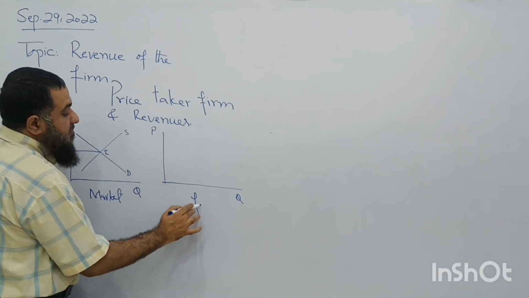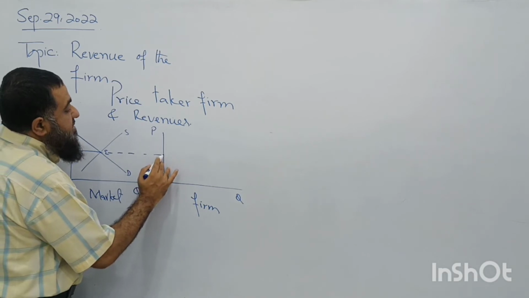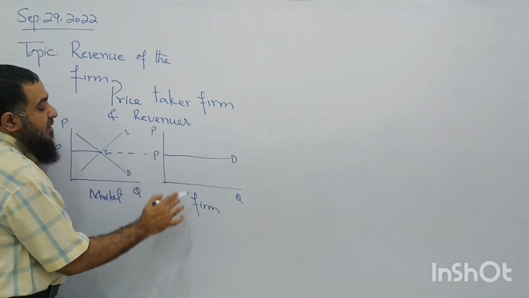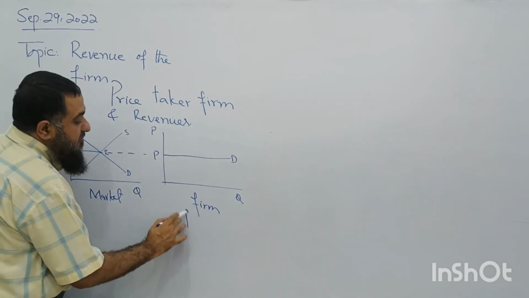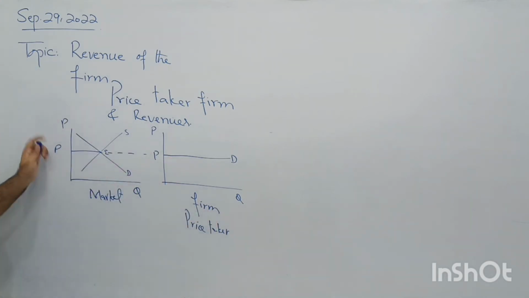This is a firm. It can sell all its output at this going price because it is a price taker firm. A price taker firm faces a perfectly elastic demand curve. And what is the property of a perfectly elastic demand curve? It has to sell at this going price.